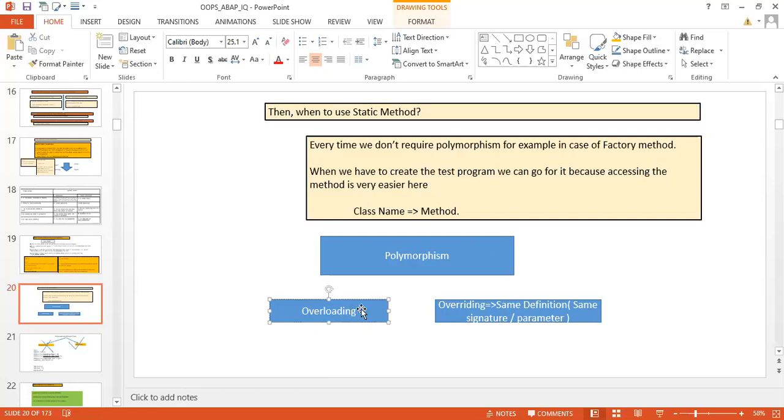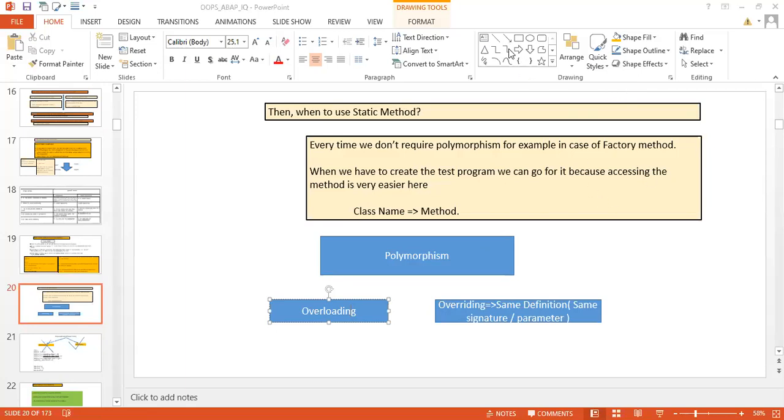That's why Java and others are such powerful languages in the context of object oriented programming, because the language itself identifies what kind of method it has to call based upon the parameters you are passing. This is a powerful feature, but still in ABAP it is not there.